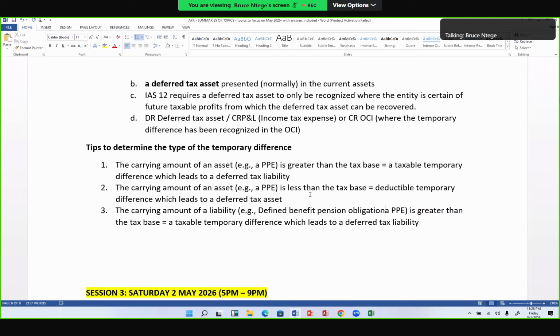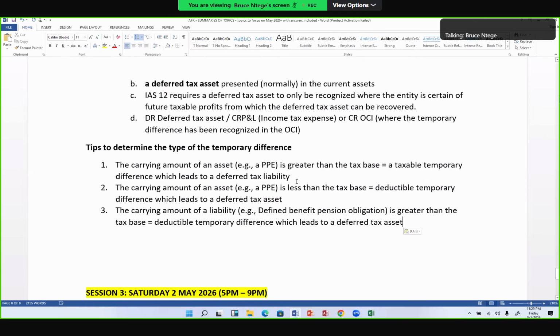If you come to realize that the carrying amount of this liability is greater than the tax base, in this case, we shall get the opposite of rule 1 again. So we shall get a deductible temporary difference, and that deductible temporary difference shall give us a deferred tax asset. So that's the opposite of rule 1.